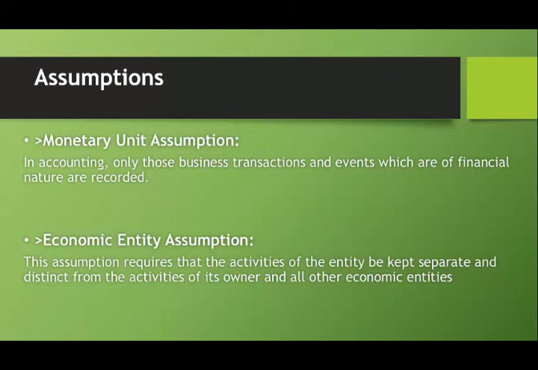In other words, the proprietor of a business concern is always considered to be separate and distinct from the business which he controls. All the business transactions are recorded in the books of accounts from the viewpoint of the business. So that's all about the economic entity assumption.